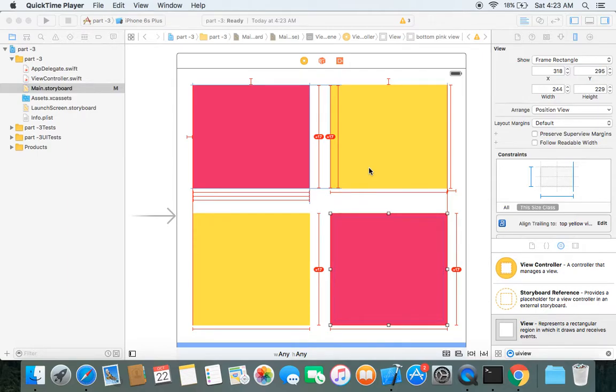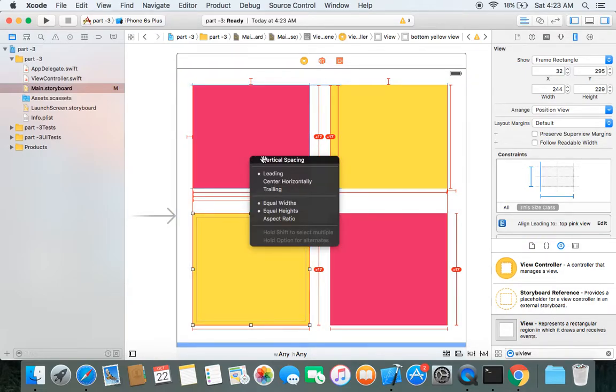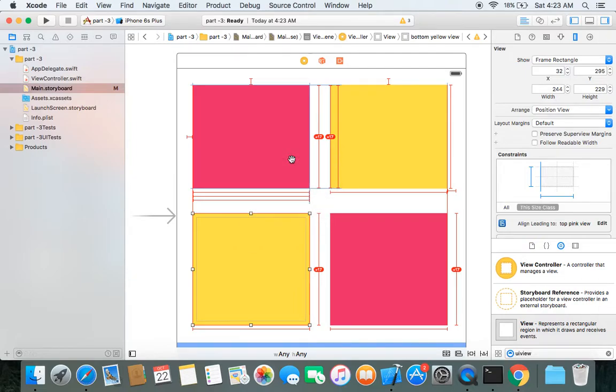The last thing we missed is spacing between all these four views. These views must have spacing between them, horizontal spacing here and vertical spacing here. Let's apply the vertical spacing constraint first. Select your bottom yellow view, hold control and drag it to your top pink view, then select vertical spacing.